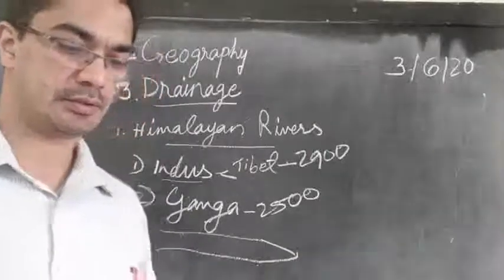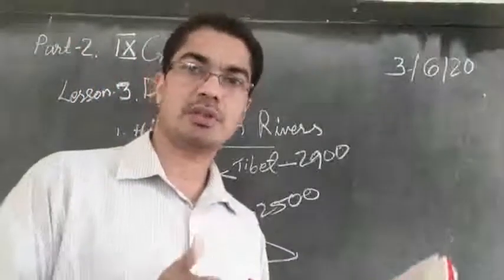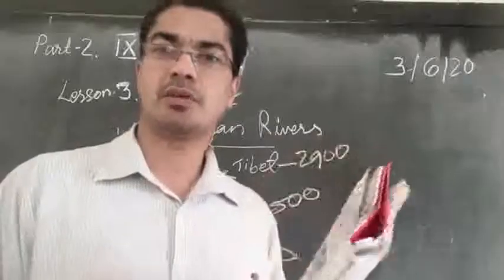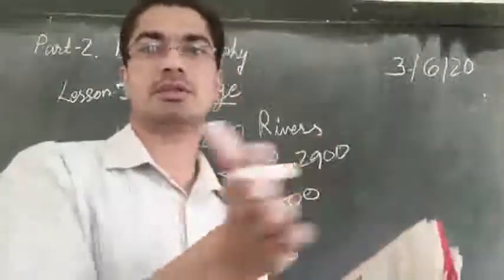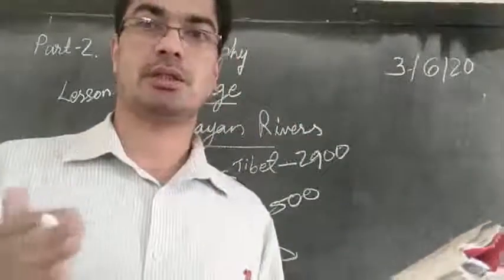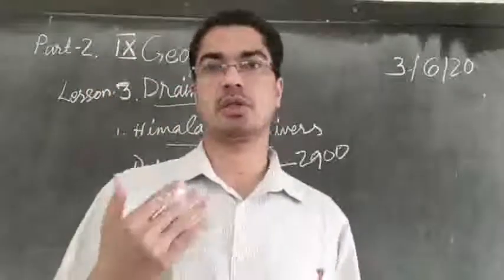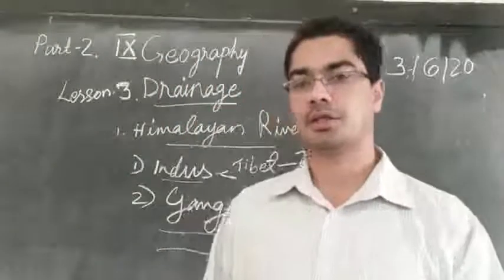What are meanders? They are turnings. Since the slope is very little, the flow of the water is very slow, so it does not flow fast. Therefore, it slants here and there and forms a lot of meanders. Meanders means turnings. The river turns here and there. It is not flowing straight because of the lack of speed, because of the lack of slope in that region.